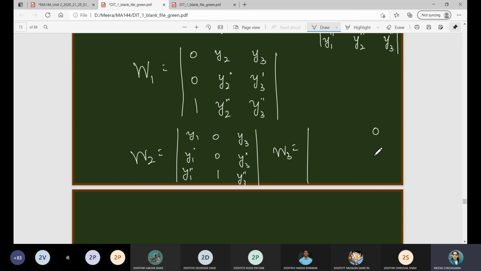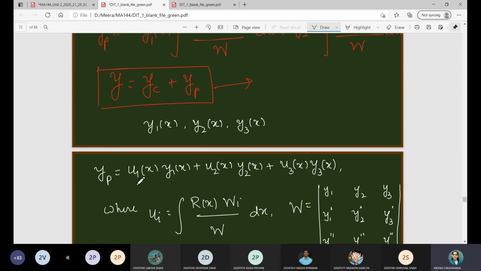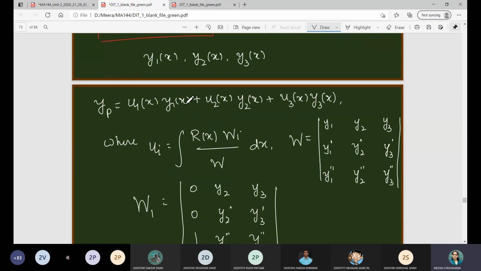The third column will be 0, 0, 1. The rest of the columns will be as they are: y2, y2 dash, y2 double dash. So that is the third order solution. Whenever you solve the ui, you multiply them with y1, y2, y3 respectively, and finally take yc plus yp, and you will have the general solution of the differential equation. I hope that from this, the method is clear.